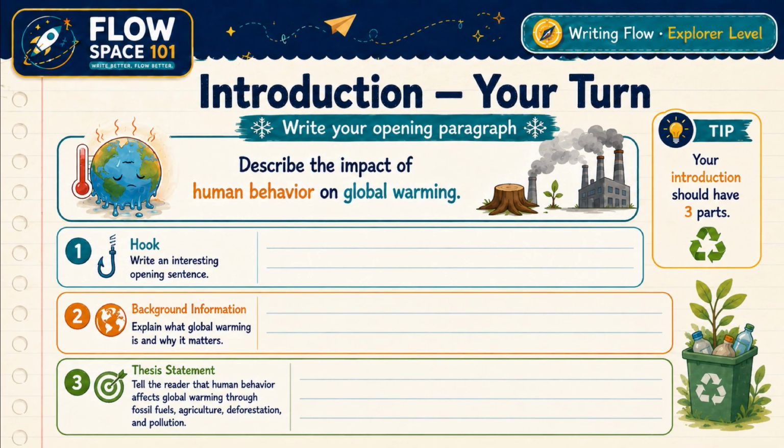Now it is your turn to write the introduction. The introduction is the first paragraph of your essay. Your introduction should have 3 parts. First, write a hook. A hook is an interesting opening sentence that grabs the reader's attention. Second, write background information. Explain what global warming is and why it matters. Third, write a thesis statement. Your thesis tells the reader your main idea. For this essay, your thesis should explain that human behavior affects global warming through fossil fuels, agriculture, deforestation, and pollution. Pause the video and try writing your introduction.